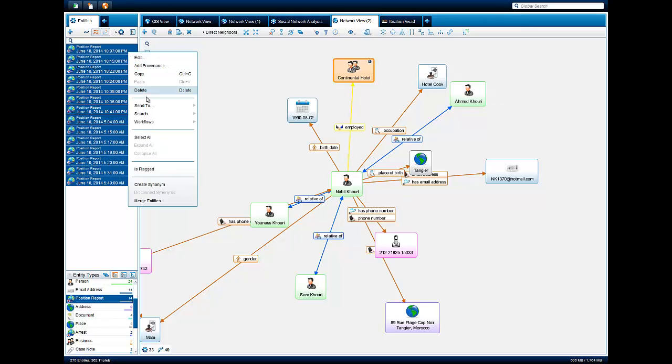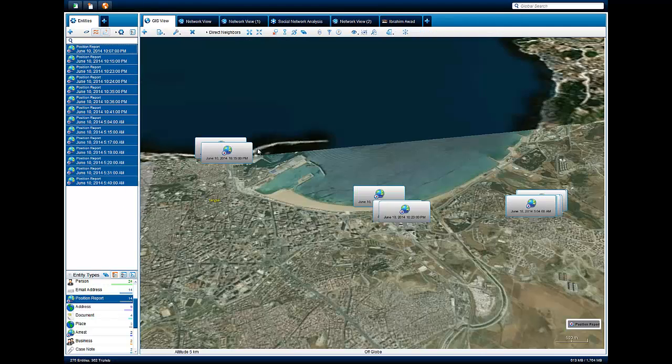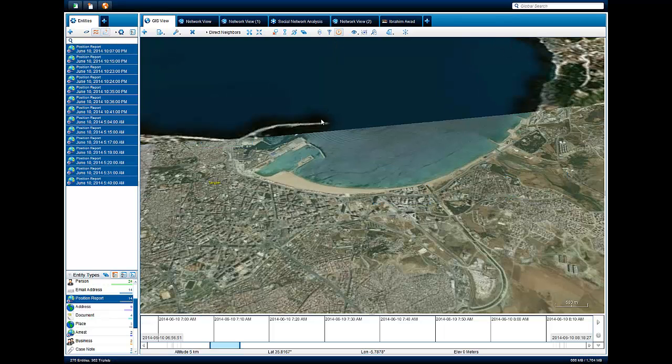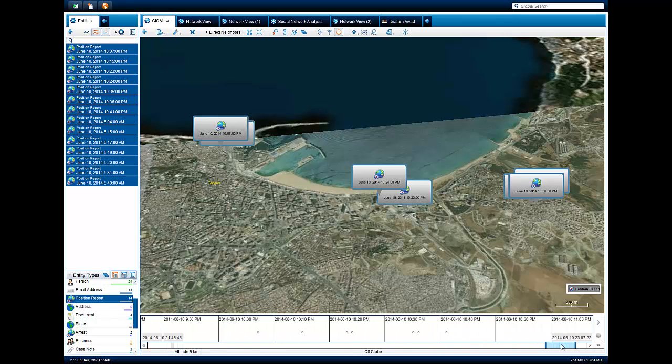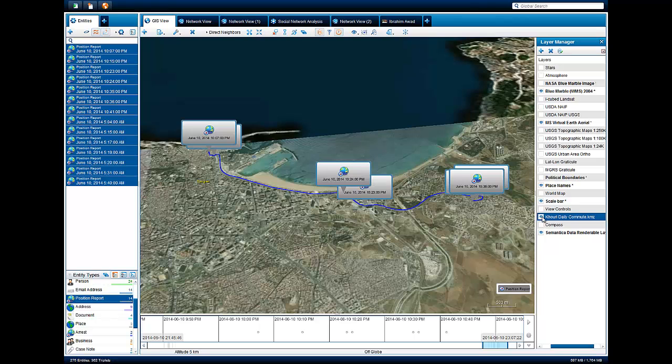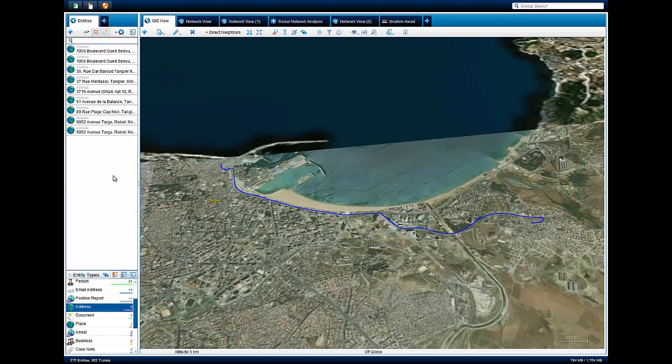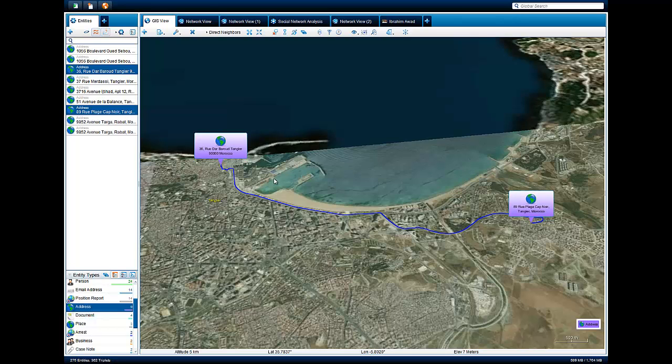During our surveillance activity, we tasked sources on the ground to follow Khoury for several days and report back about his movements. This information appears in our system as position reports with temporal and geospatial properties. Let's move these reports to the GIS view for further analysis. With the position reports now plotted, we can use the timeline to get a sense for Khoury's pattern of life geospatially. As we drag the slider across the timeline, we see that Khoury's movements are concentrated earlier in the morning and late at night. By sending his home and work addresses to the GIS view, we see that they do correspond to start and end points of his daily commute.